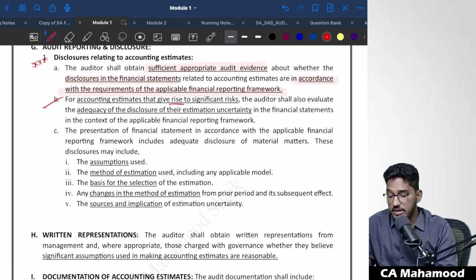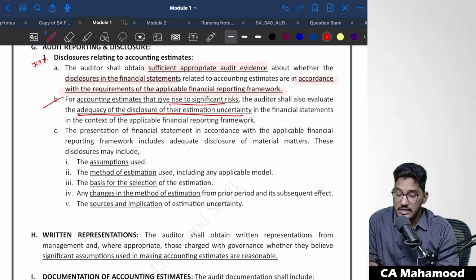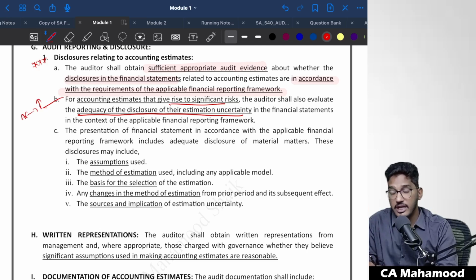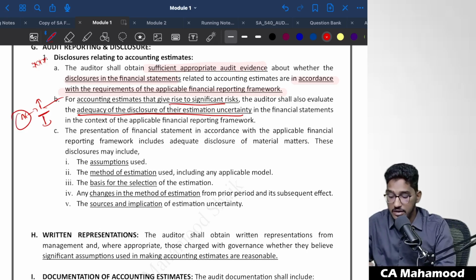And for accounting estimates that give rise to significant risk, the auditor shall also evaluate adequacy of the disclosure of their estimation uncertainty. In case the management has created certain accounting estimates which involve high estimation uncertainty, they have to disclose even the fact that for this accounting estimate there is a high estimation uncertainty. That fact also they have to disclose. Able to understand? That's what they are telling.